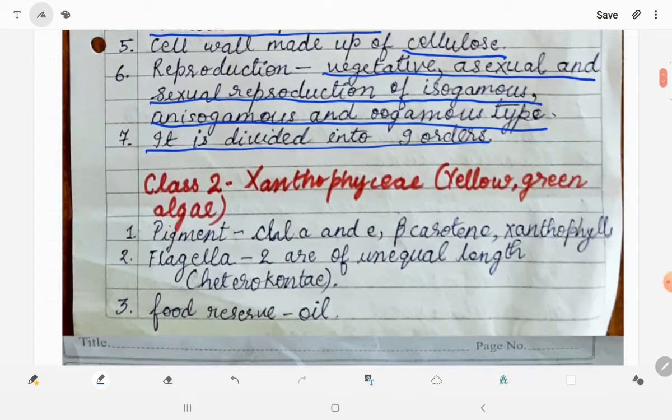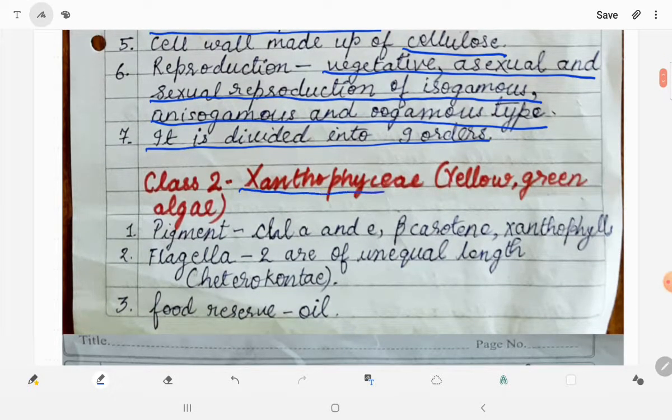Let us move to the second class, Xanthophyceae, also called yellow-green algae. Pigment present in it is chlorophyll A and E, beta-carotene and xanthophyll. Flagella are 2 in number and are of unequal length. When flagella are of unequal length, this is known as heteroconte. Food reserve present is oil.